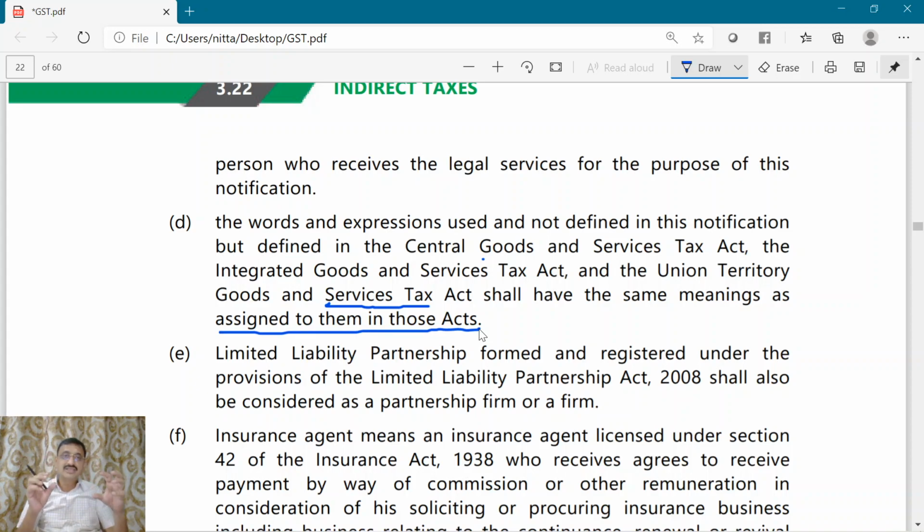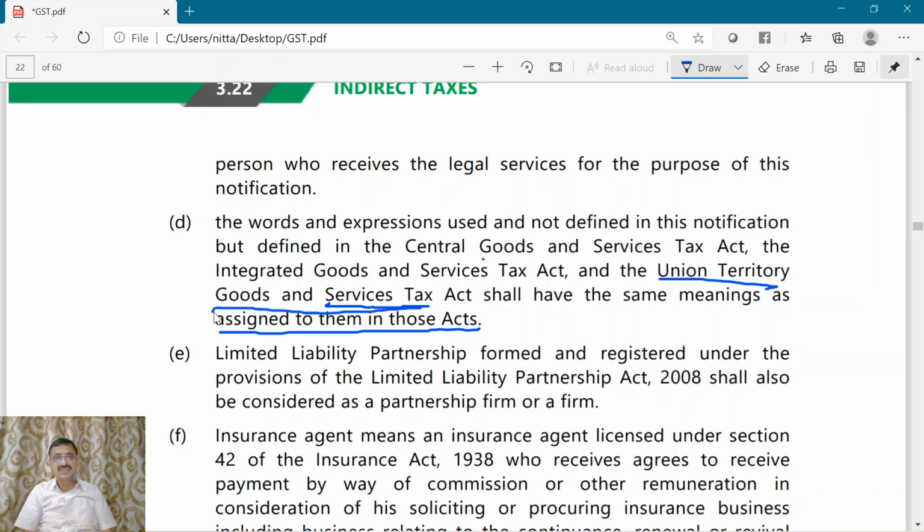So if any words or expressions which are used here, and you don't find the meaning in this notification, then if they are defined in the CGST Act or, sorry, I got it wrong. This is not the erstwhile Service Tax Act, because previously there was no act separately for the service tax. It used to be the provisions contained in the Finance Act and amendments subsequently made to the Finance Act.